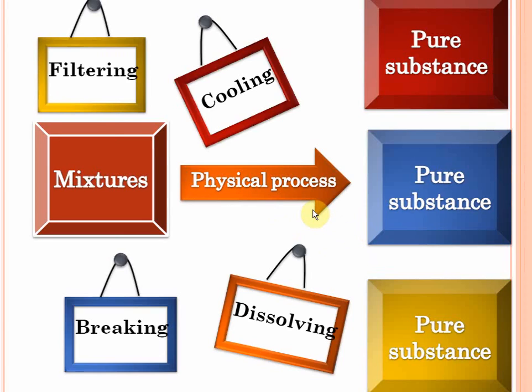For example, if you have a mixture of, say, sodium chloride and iron filings, of course, you can add water to the mixture. The sodium chloride will dissolve in the water and the iron filings will be left behind, isn't it? So you can say that by dissolving also mixtures can be separated to pure substances. Sometimes they can be separated into pure substances by breaking. So whenever you use physical processes, mixtures get separated.